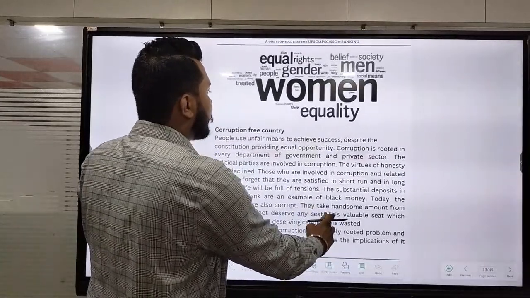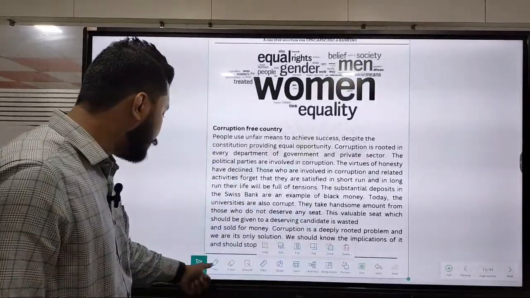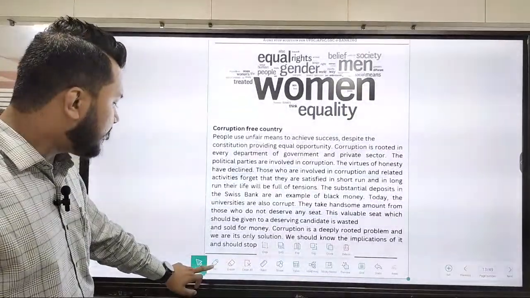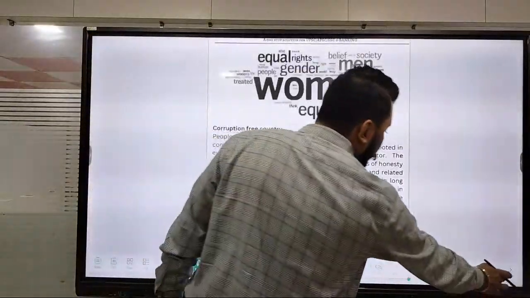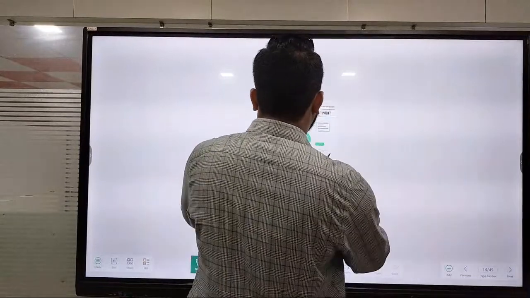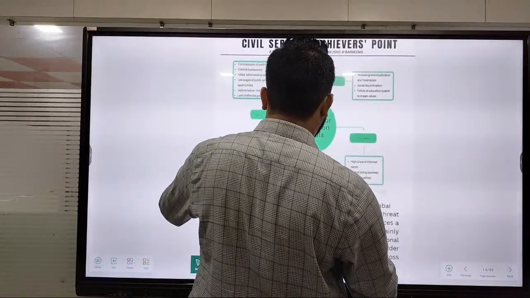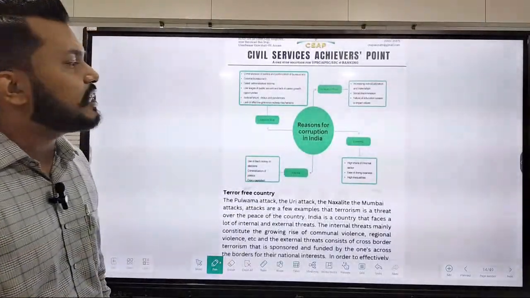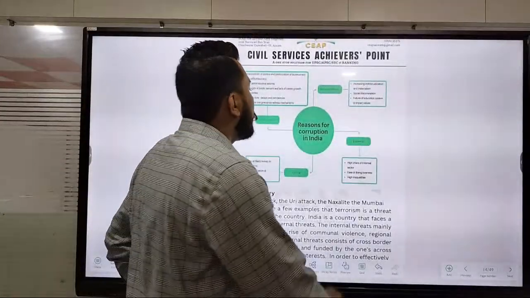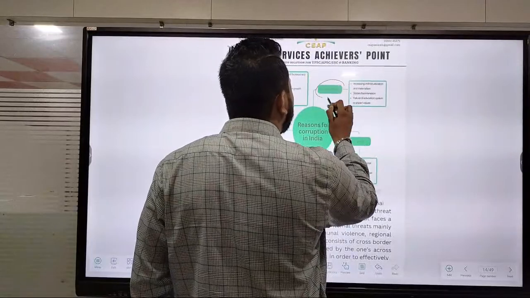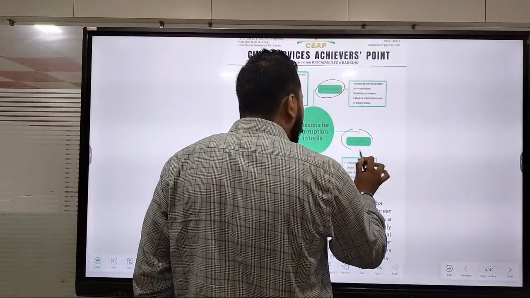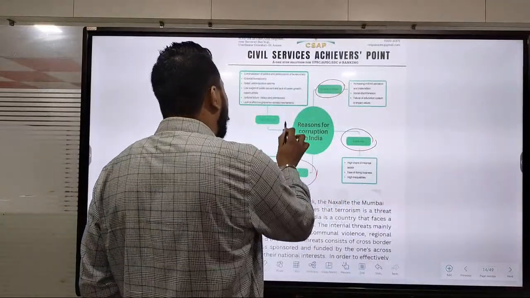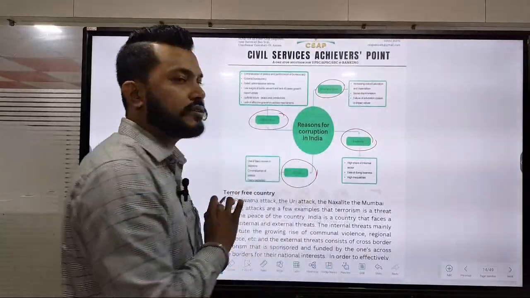The next particular topic is about a corruption-free India. If I say about the corruption-free India, let me go to the next page. Now, if I say about the reasons for corruption in India, you can see that there are various social and ethical reasons, there are economic reasons, there are political reasons, and there are administrative reasons.